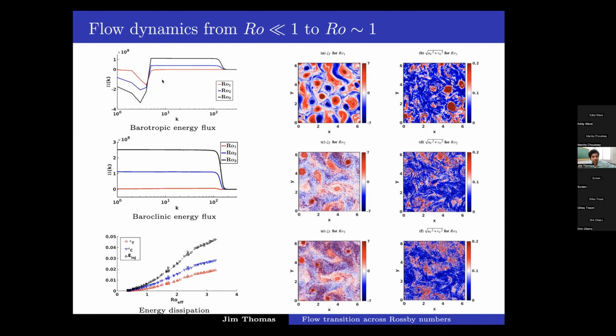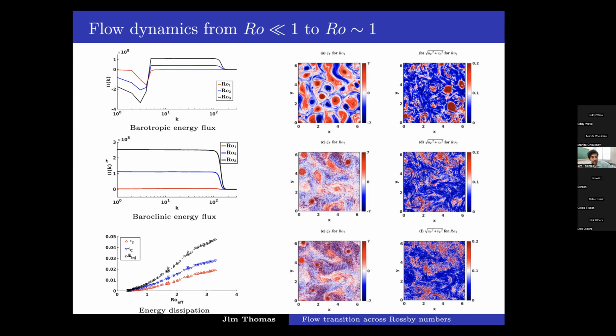These are showing us the energy fluxes of the barotropic and baroclinic flows. For the barotropic flow, the red curve is the energy flux for the lowest Rossby number case, and black is for the highest one. As we increase Rossby number, the flow gets a forward flux whose magnitude increases with Rossby number. There's a gradual monotonic increase in the forward flux. It's pretty much an inverse flux at the lowest Rossby number, but it gradually transitions to a forward flux as we increase Rossby number.